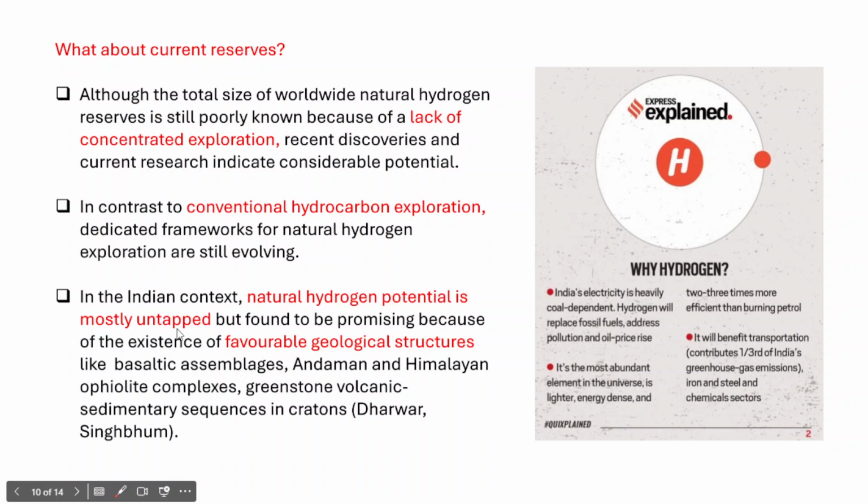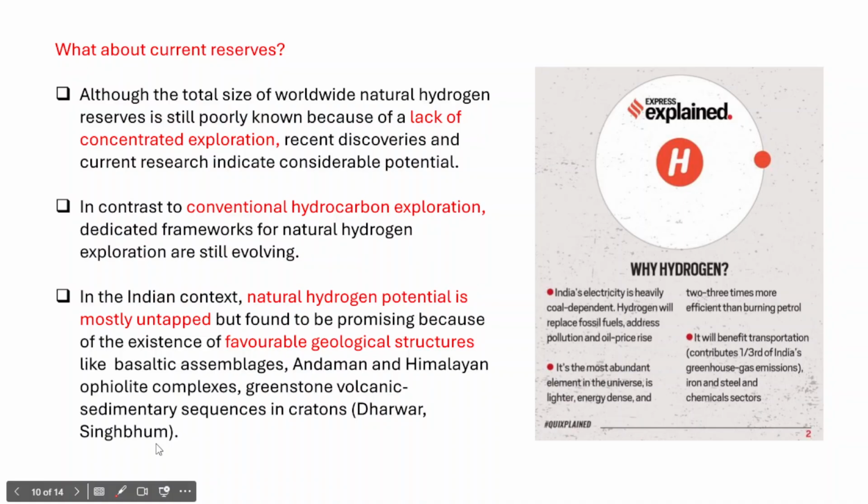So what are these favorable geological structures where we could find hydrogen? Such as basaltic assemblages, Andaman and Himalayan ophiolite complexes, and greenstone volcanic sedimentary sequences in Dharwar and Singhbhum. Dharwar is in Karnataka and Singhbhum is in Jharkhand. So in all these different places we could actually find natural hydrogen gas, right?